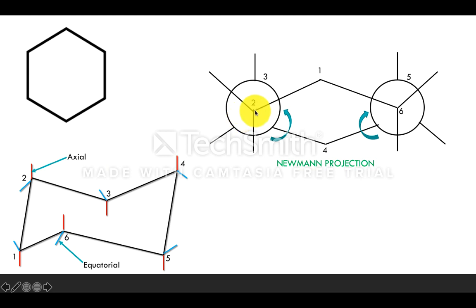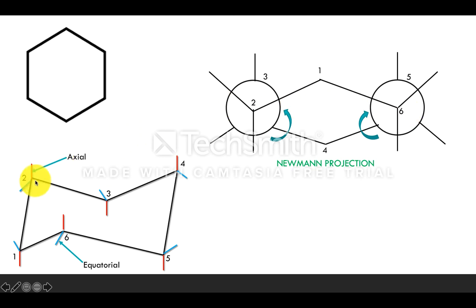I have represented it in the form of a dot, and this is the sixth carbon, which is also a front carbon. So I have represented it in the form of a dot. So this is the second and also the sixth. The two are the front carbons. So second and sixth are front. Clear, right, all of you?